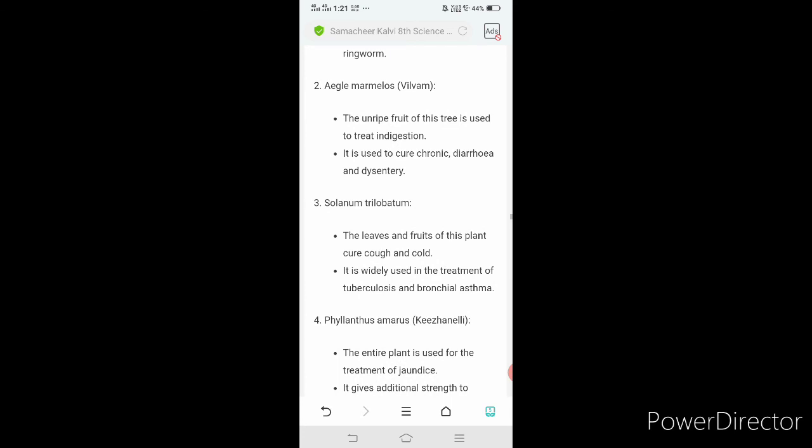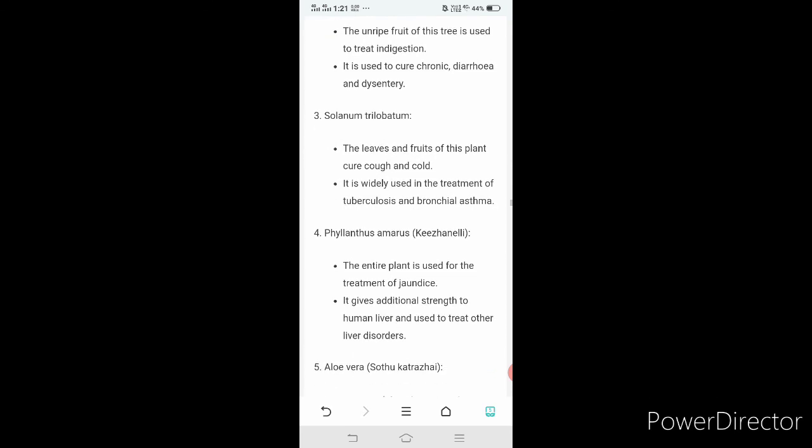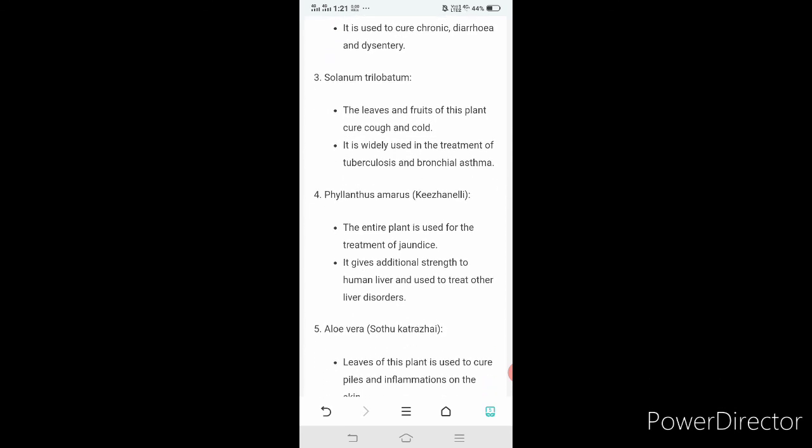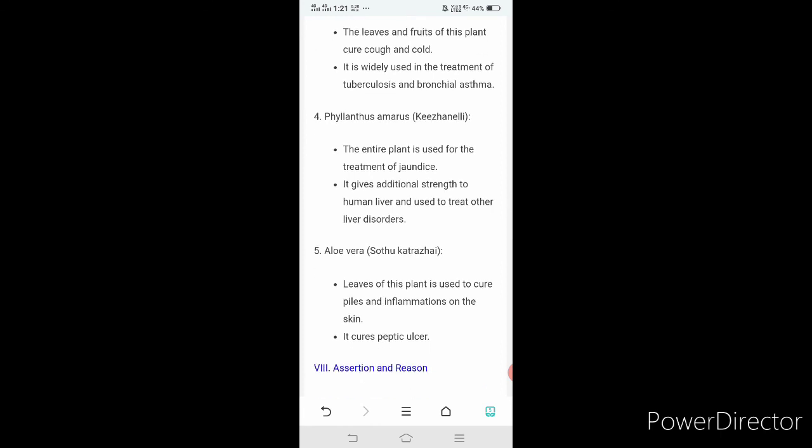Aegle marmelos, Vilvam. The unripe fruit of this tree is used to treat indigestion. It is used to cure chronic diarrhea and dysentery. Solanum trilobatum. The leaves and fruits of this plant cure cough and cold. It is widely used in the treatment of tuberculosis and bronchial asthma.